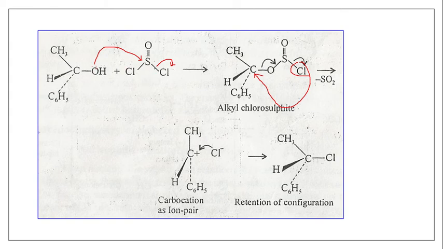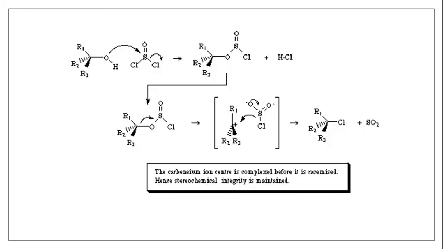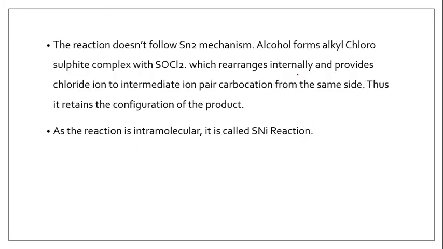So internally, the oxygen attacks the sulfur, chlorine is left, and the alkyl chlorosulfite complex is formed, which rearranges internally and provides chloride ion to the intermediate ion pair carbocation from the same side. Thus the resultant carbocation is attacked from the same side, and the configuration of the product is retained, similar to that of the reactant. So that's why this reaction is called the nucleophilic substitution internal reaction.